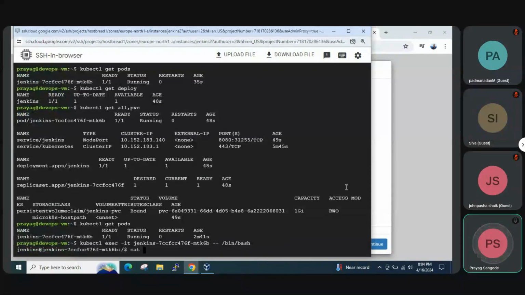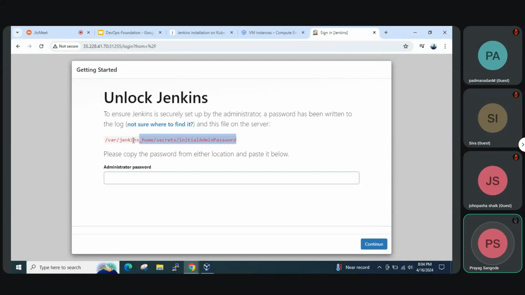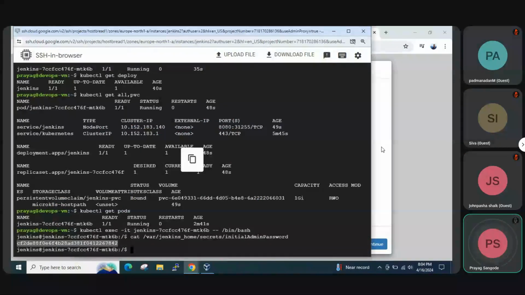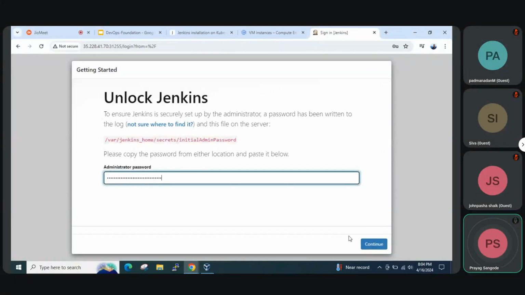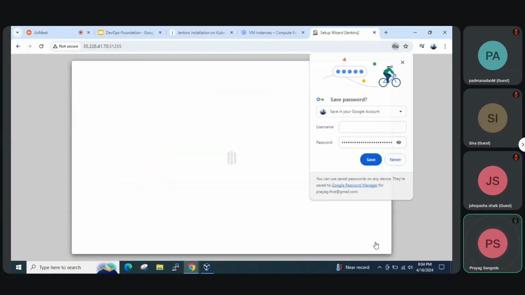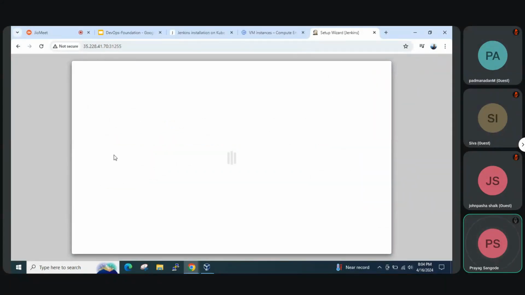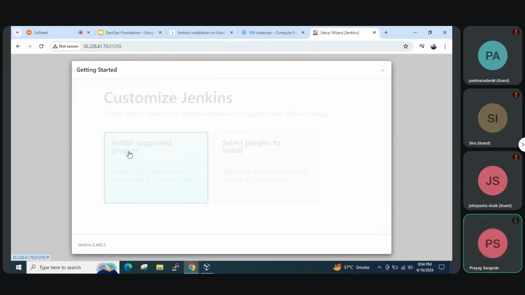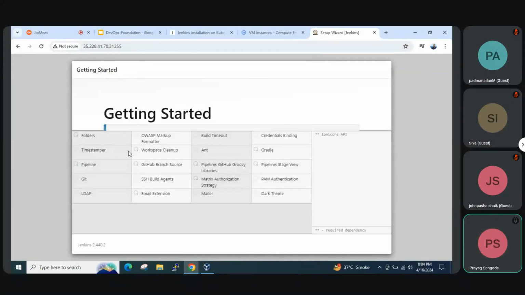Inside it just access this path and we'll get the initial admin password. Then install suggested plugins. So this was all about the installation on Kubernetes.